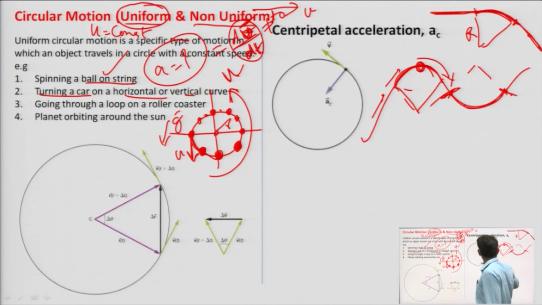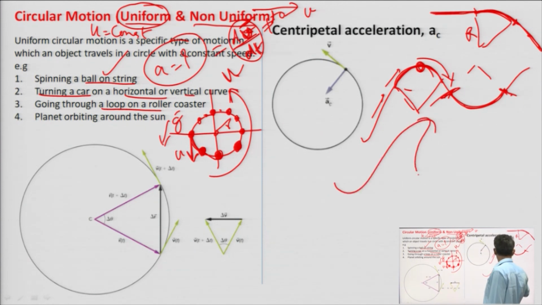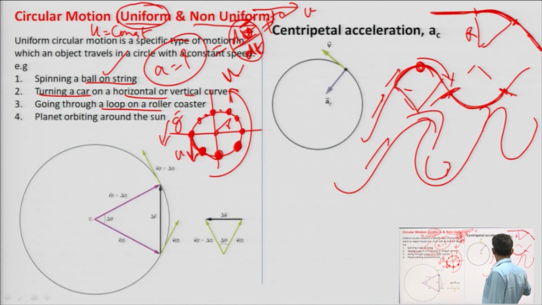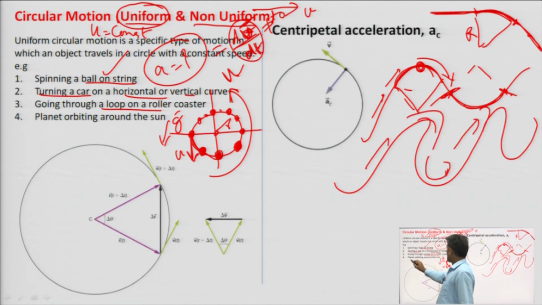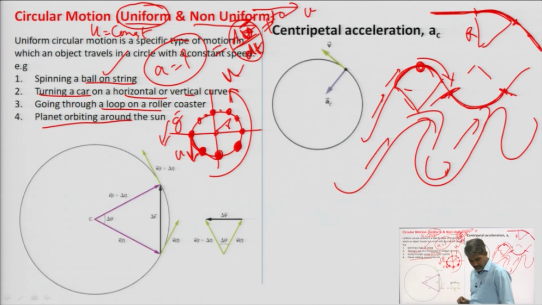Turning a car on a horizontal or vertical curve, going through a loop on a roller coaster, like this, and a planet orbiting around the sun are examples of circular motion.